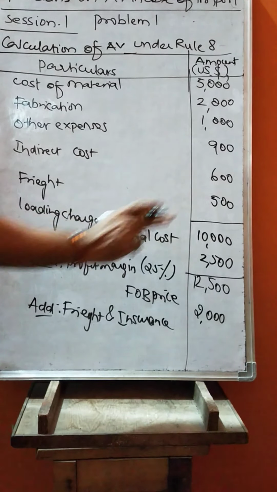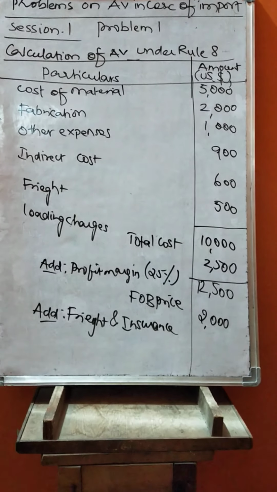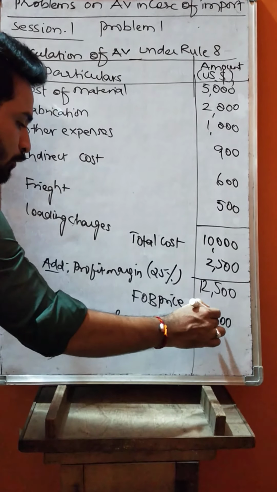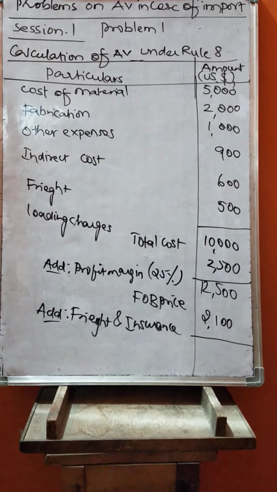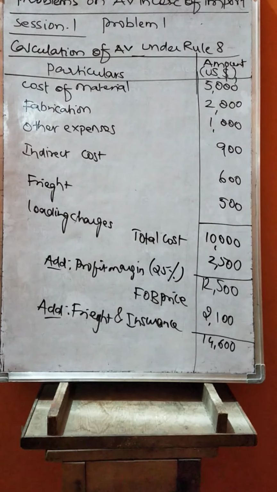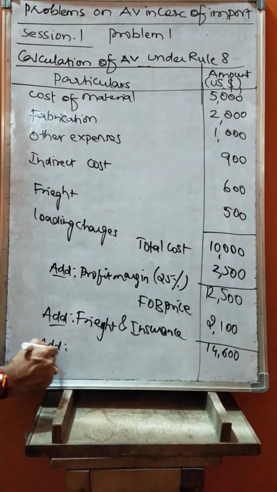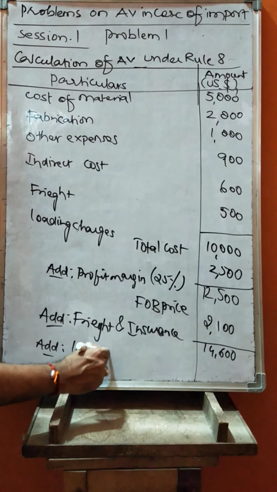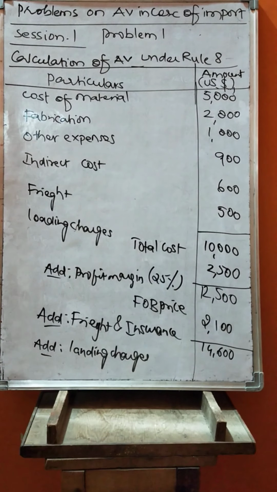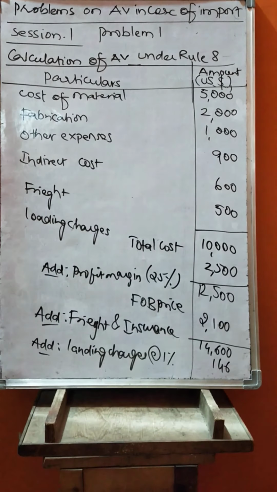FOB cost is 12,500, on that 20%, or actual cost is 2,000, whichever is lower. That is the reason we are taking 2,000 plus insurance is 100. 2,100 will be taken. Then after adding this, we will arrive at 14,600. Then for this again we are adding landing charges. Landing charges at 1% need to be added. 14,600 at 1%, 146 rupees needs to be added.